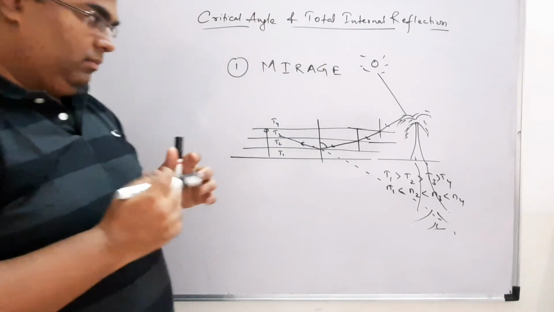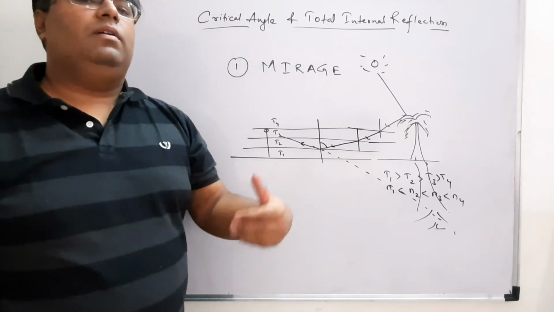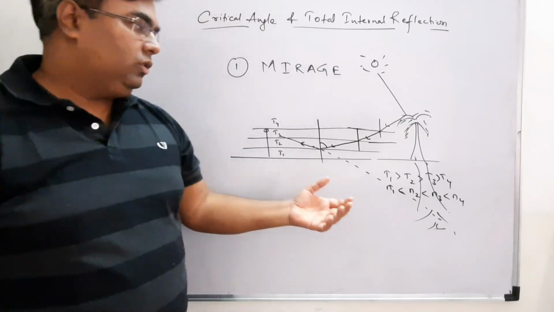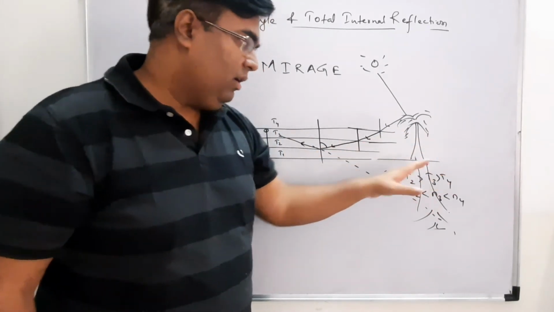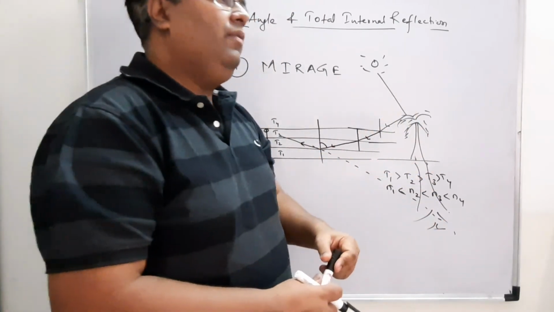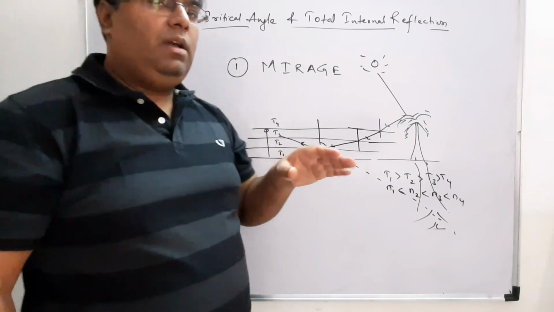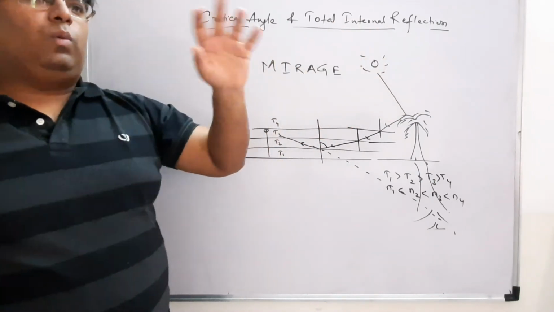And reflection happens when basically what? If water is there, correct? So it seems that there is water around this tree, and that's why the reflection is happening. Even if you travel on a very sunny, hot day on a road, you will see at some distance the water is there.